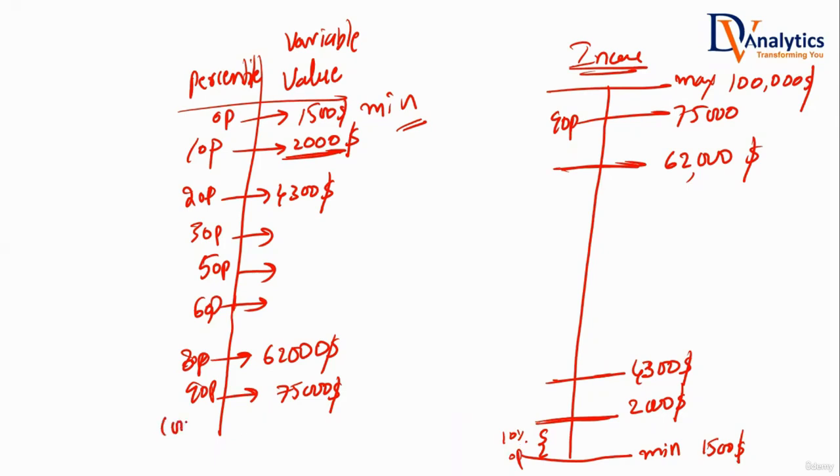Similarly, what is the 100 percentile value? Maximum. Here it happens to be $1 lakh, which is the maximum value. What is the 100 percentile? Below that, 100% of the people are there. Above that, 0% are there. Though we are calling them minimum and maximum, is it fair to call them the 0 percentile and 100 percentile? Can we rename minimum and maximum to 0 percentile and 100 percentile?